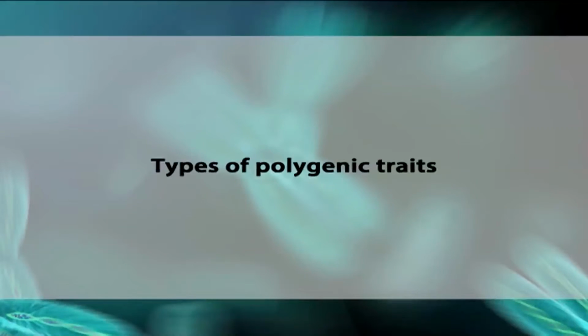Now, the examples of polygenic traits include skin color, height, weight, strength, intelligence coefficient, nearly all personality traits, hair color, etc. in humans, and grain color, length of maize or flower size, etc. in plants. Now, the types of polygenic traits.